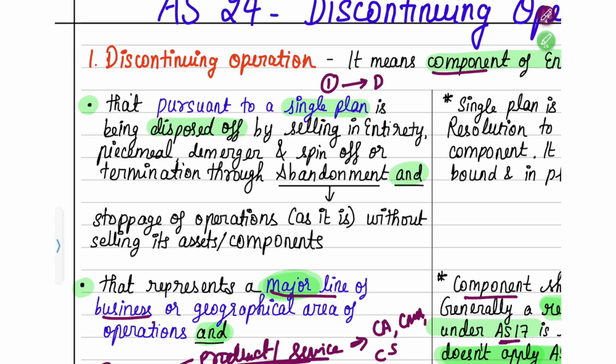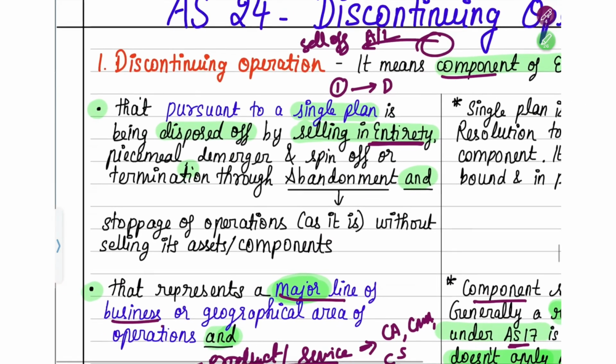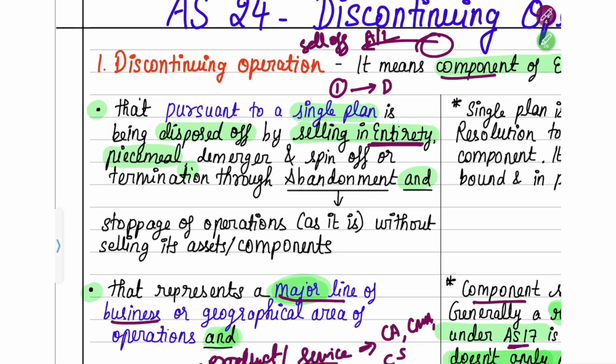We are going to read three ways here. The first is you sell it in entirety. That means the entire component you are deciding to sell off, all the assets and all the liabilities. So that is selling in entirety. Or you can sell it in piecemeal.